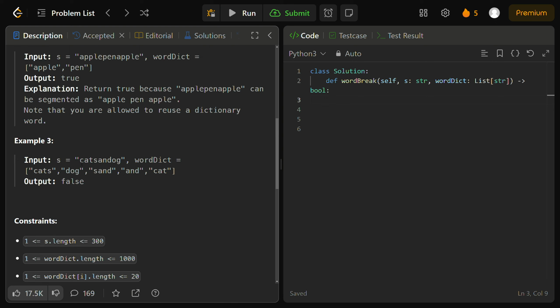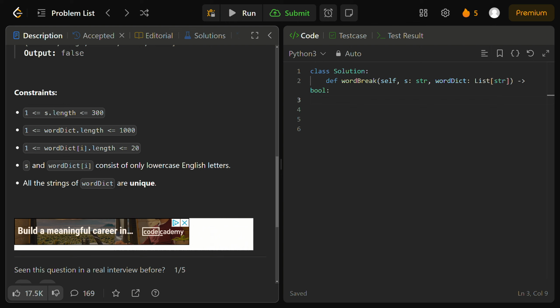Same with, we can make cat, and we can also make sand, but we can't make og. Og isn't a word in our word dictionary. It's simply an outlier. Since we can't segment our input string S into words solely present in the word dictionary, we'd have to output false, because regardless of what combination we try, we're going to have at least one or two characters remaining that we haven't segmented using some words in our word dictionary input. For that reason, we'd output false.